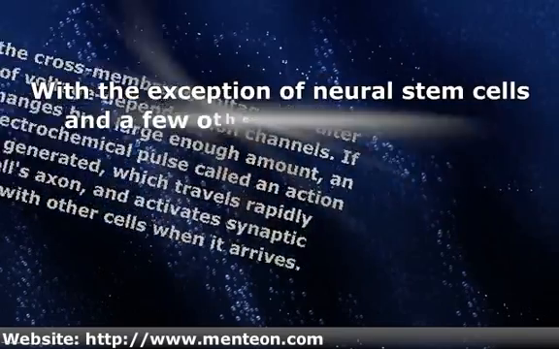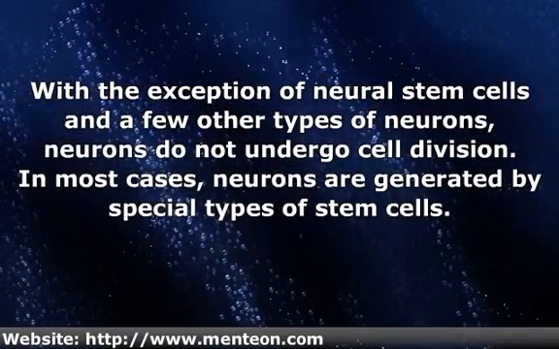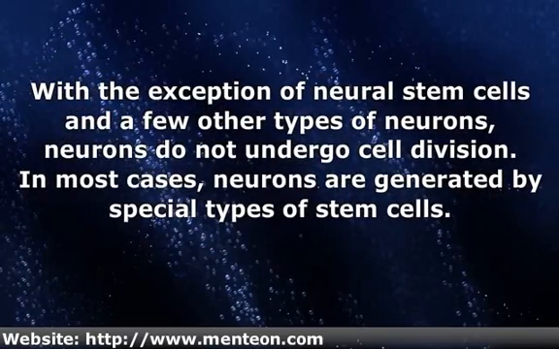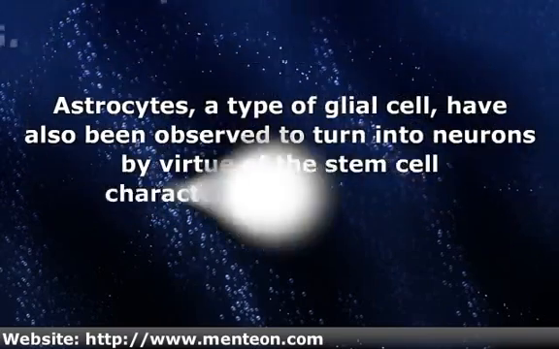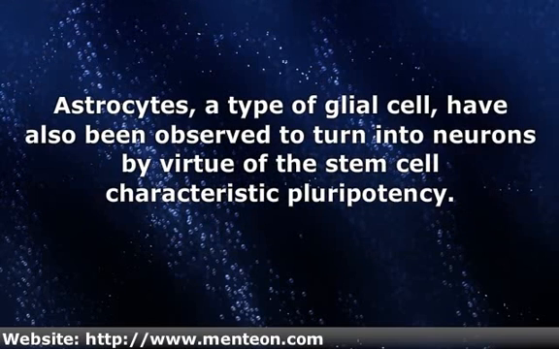With the exception of neural stem cells and a few other types of neurons, neurons do not undergo cell division in most cases. Neurons are generated by special types of stem cells. Astrocytes, a type of glial cell, have also been observed to turn into neurons by virtue of the stem cell characteristic pluripotency.